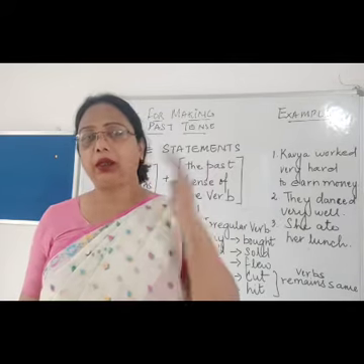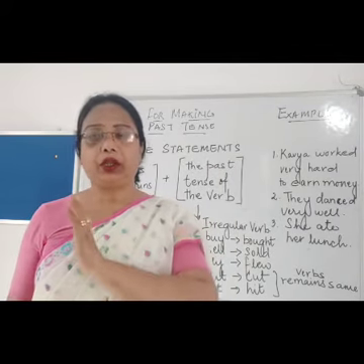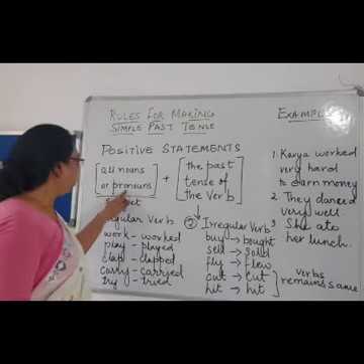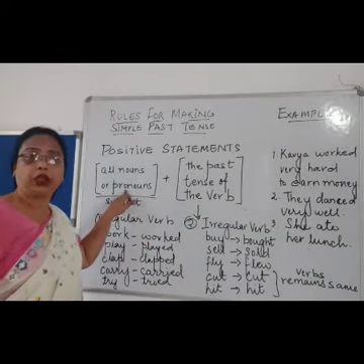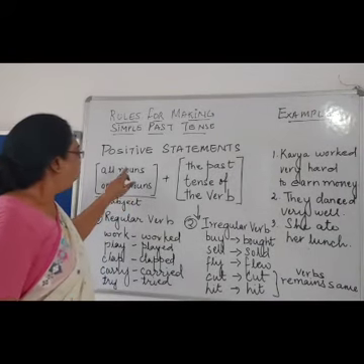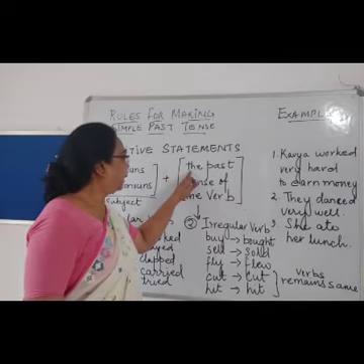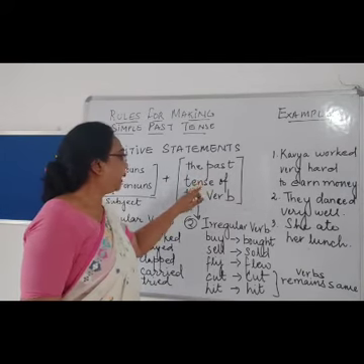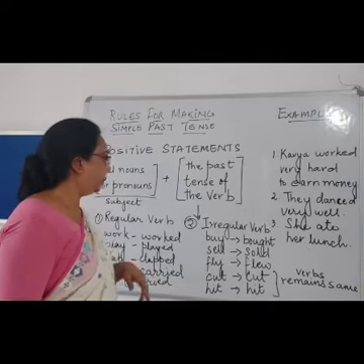Sheila is a girl, she is intelligent and brave. So pronoun is he, she, it, they, we, us, like that.